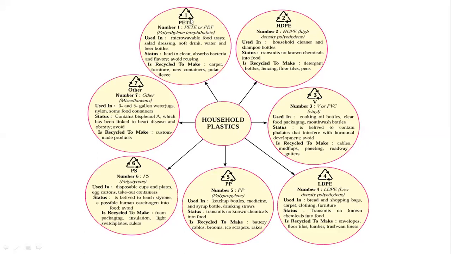So we have to check these marks on your household materials. It is printed below the bottles, or on the side of the bottles. Where is number one used? It is used in microwavable food trays. So at home, if microwavable food trays are there, this mark will be printed below them, indicating polyethylene terephthalate. It is also used for salad dressing, soft drink bottles, then water and beer bottles. All of these are recyclable material.